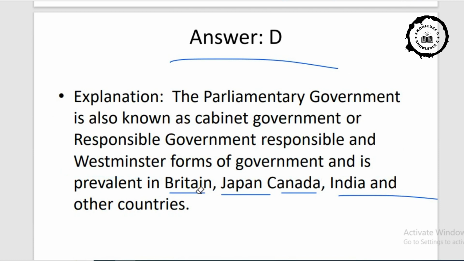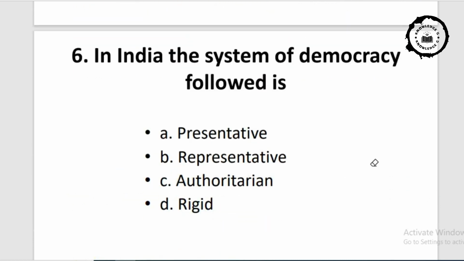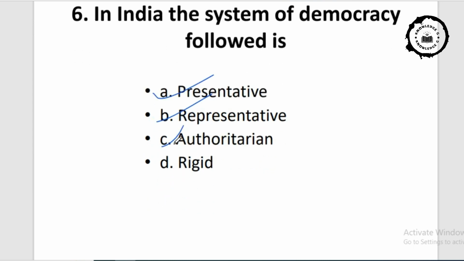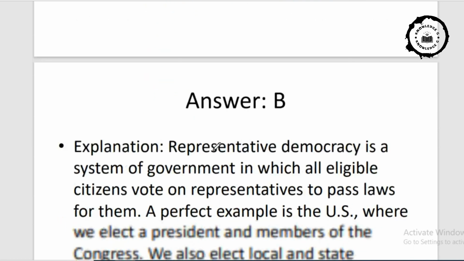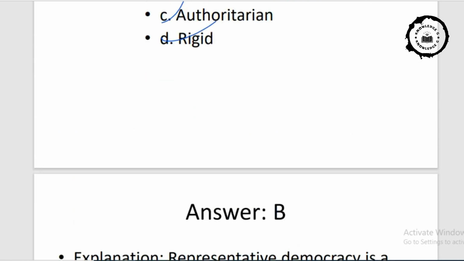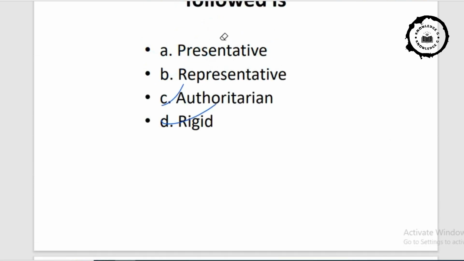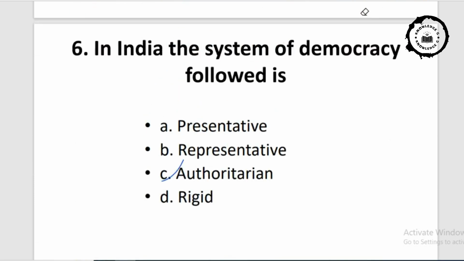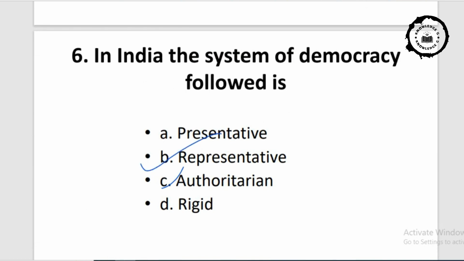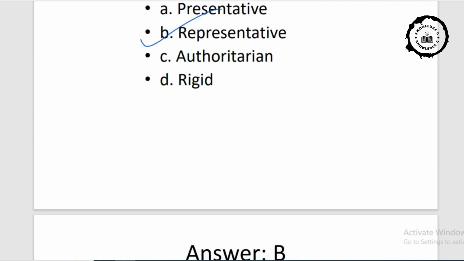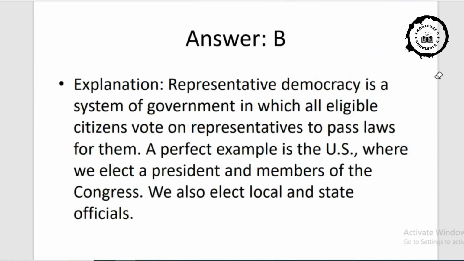Now come to the next question, that is question number 6. In India, the system of democracy is followed. Option A, representative, option B, representative, option C, authoritarian, option D, rigid. And the correct answer will be option B. See, option B will be the correct answer. Representative.